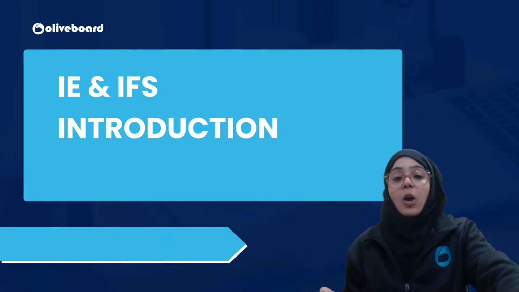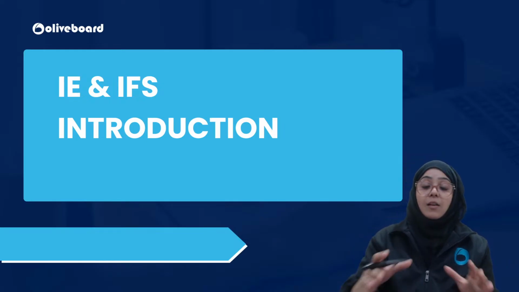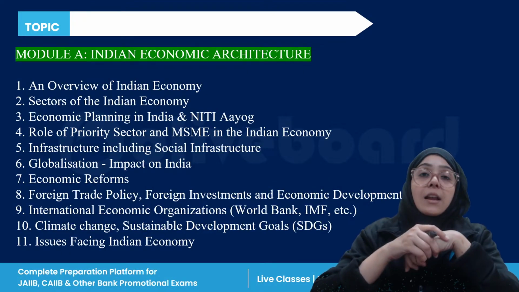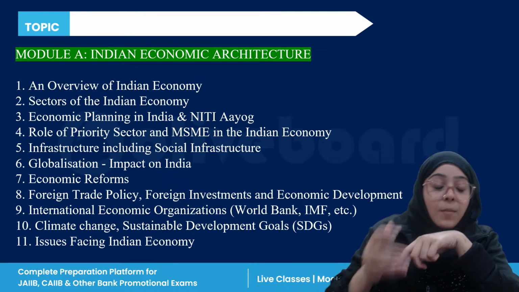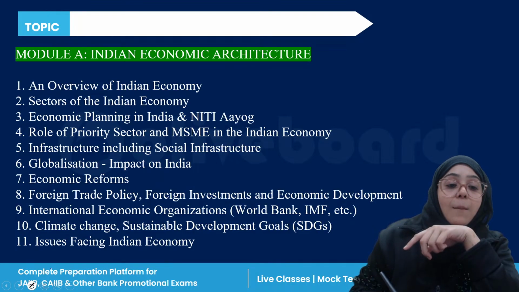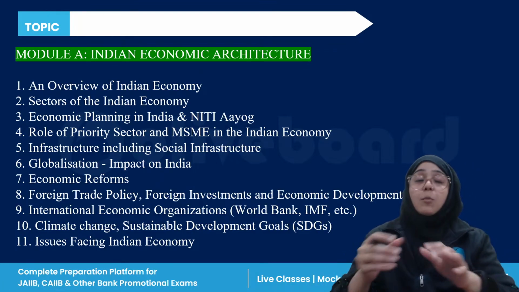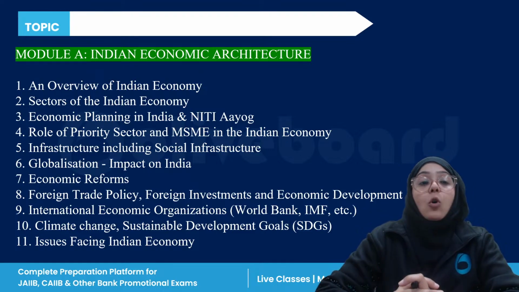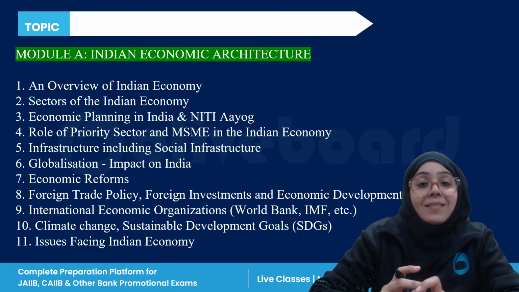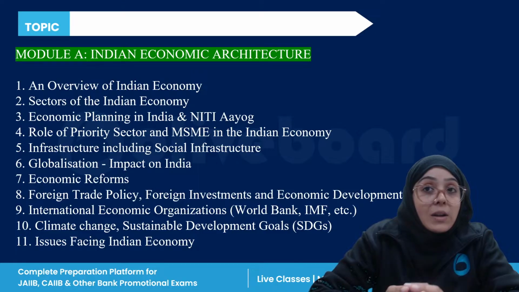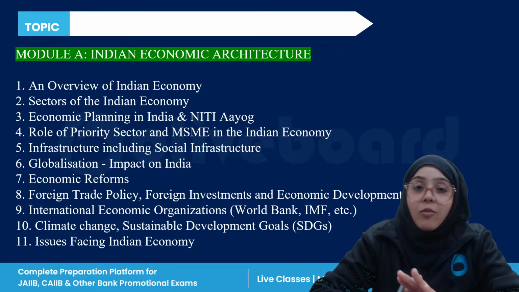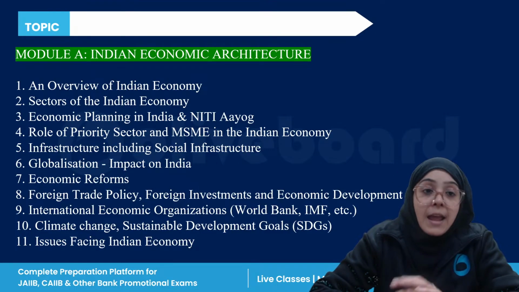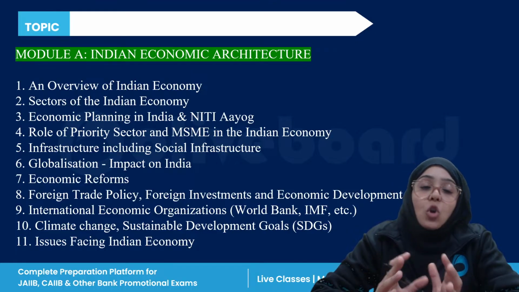So first of all, let's talk about this IEIFS basic introduction. We are talking about Indian economy and Indian financial system. We have a proper four modules in Indian economy and Indian financial system, right? So there are modules A, B, C, and D. Module D is the lengthiest module of the complete IEFS. A and B are the short modules.